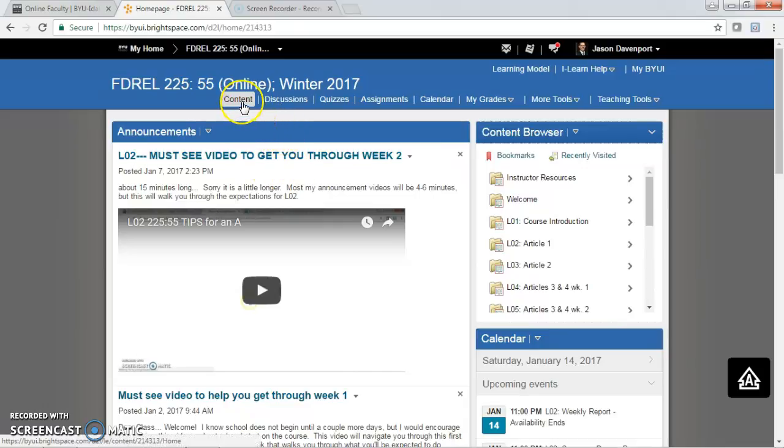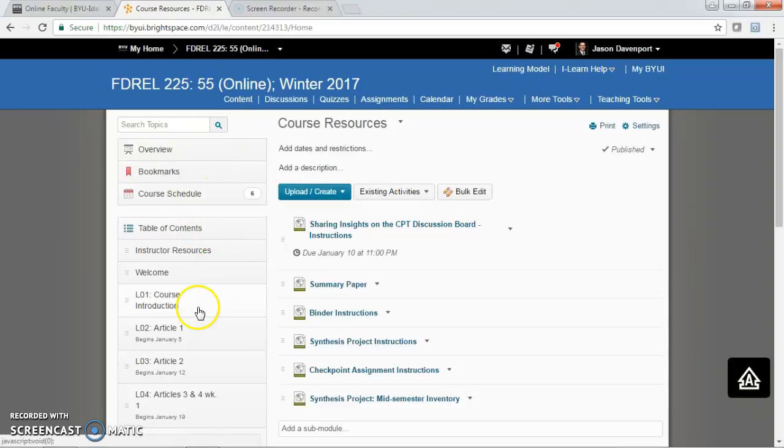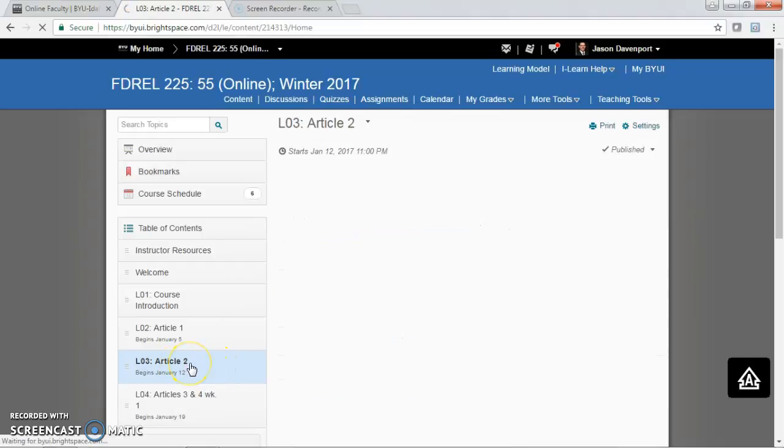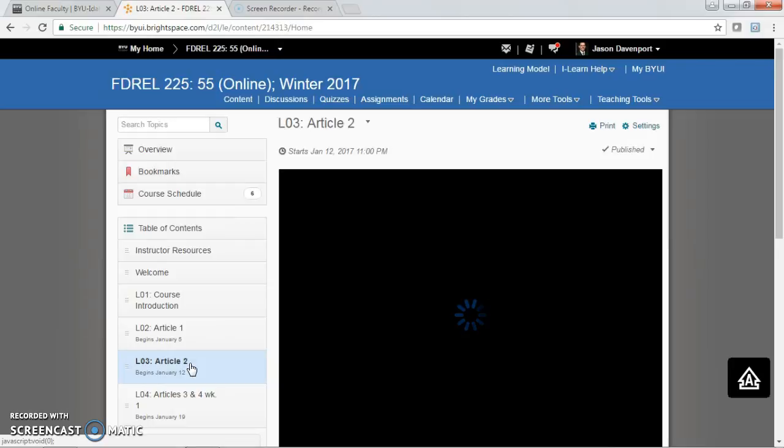So as a student, I would first click here on the content, and what we're going to do is use this menu to go to L03. As you noticed, it began Thursday. The pattern each week is that the lessons will begin on Thursday. There'll be an assignment Tuesday, Thursday, and Saturday. And if you know those, you'll get used to this even quicker. But we'll go ahead and click on that. Of course, there's that video there that they'd have you look for and watch.